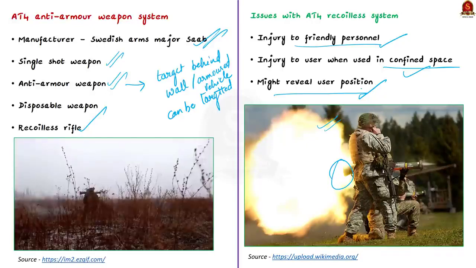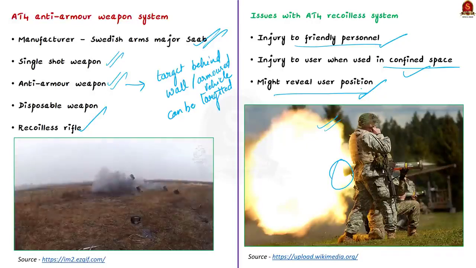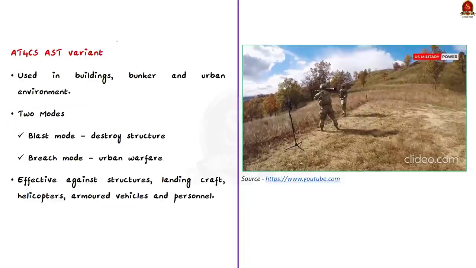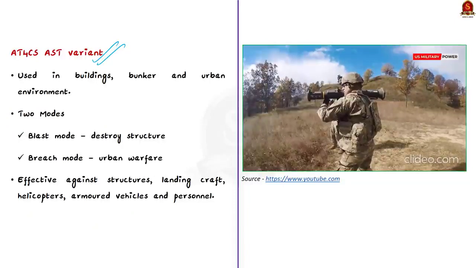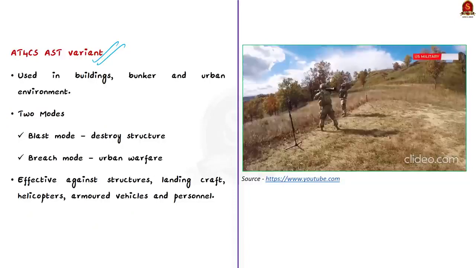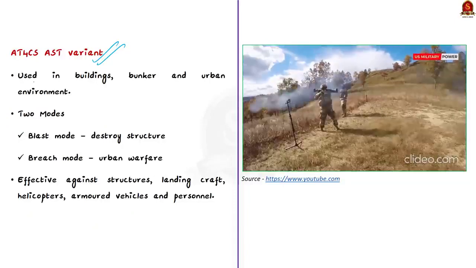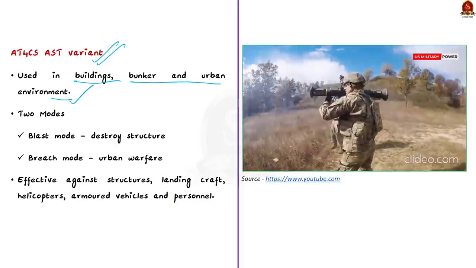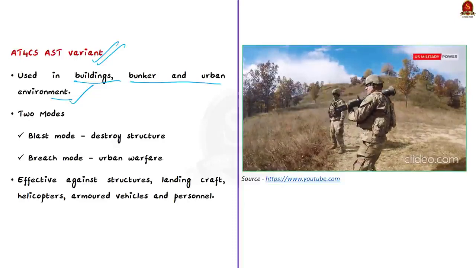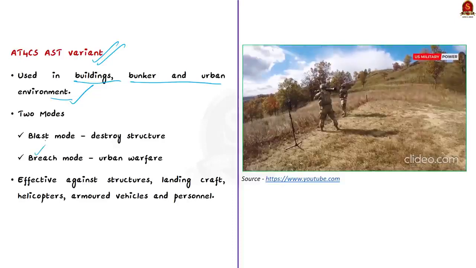But this disadvantage has been rectified in the new variant of 84. This variant is called 84 CSAT. Now India has ordered this variant also. So that means this variant can be fired even within confined spaces, such as from inside buildings, bunkers and other urban environments. And note that this variant has two modes. One is the breach mode and the other is the blast mode.